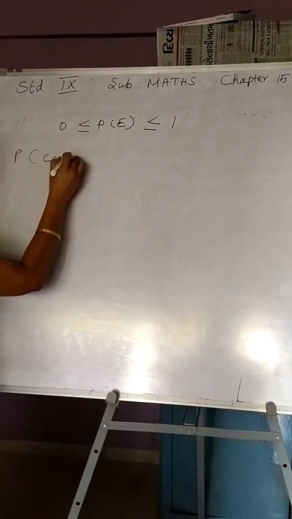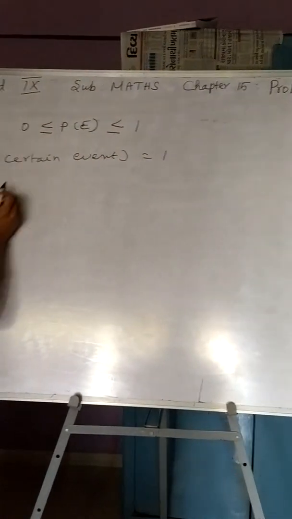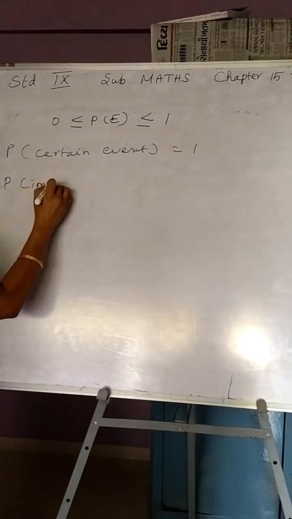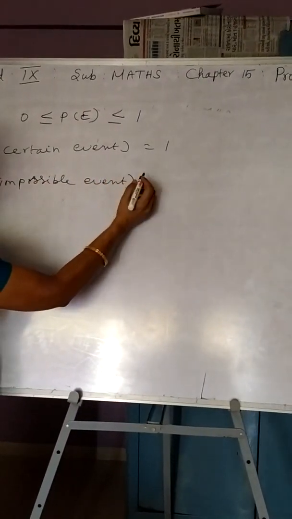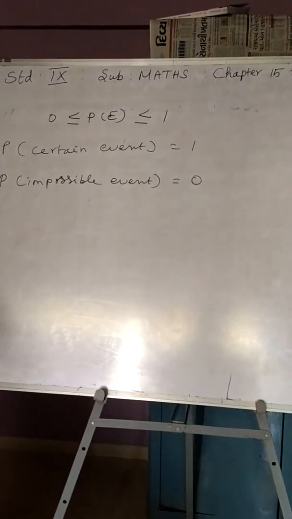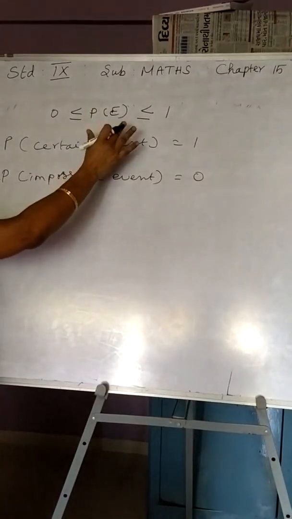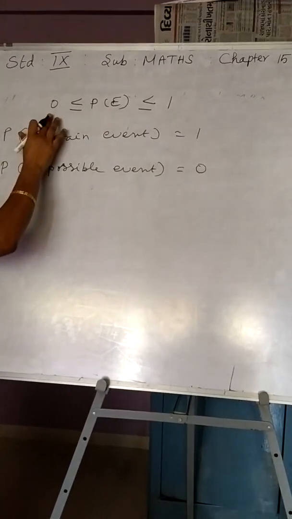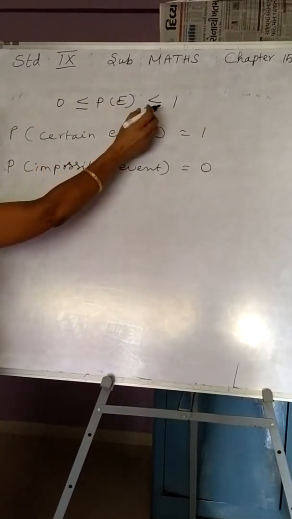Probability of a certain event is equal to 1. The certain event is also called a sure event. Probability of an impossible event is equal to 0. So suppose we get an answer equal to 25, 32, 47, any number greater than 1, we can understand that we are going wrong. We can check our answer. Similarly, it cannot be negative either. So it takes the value right from 0 till 1.